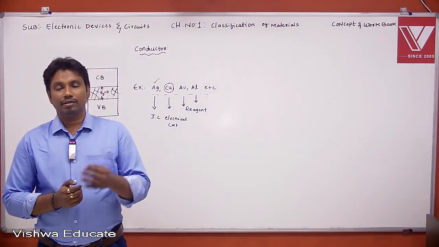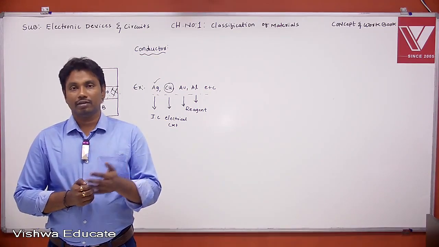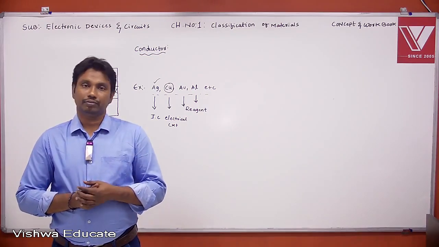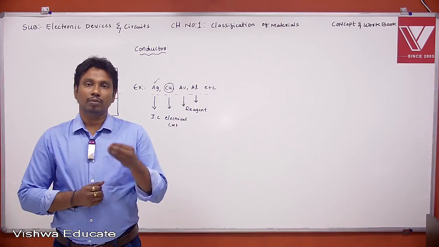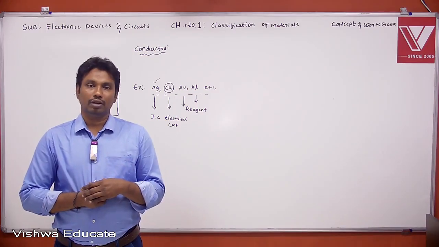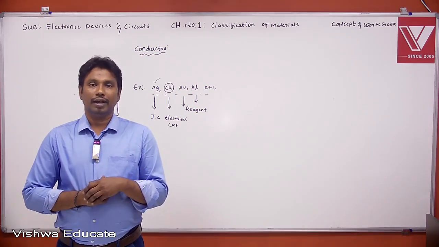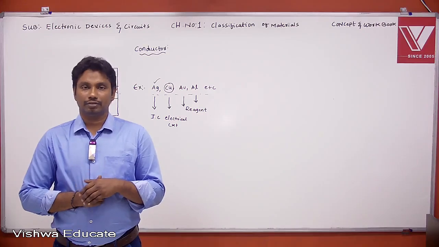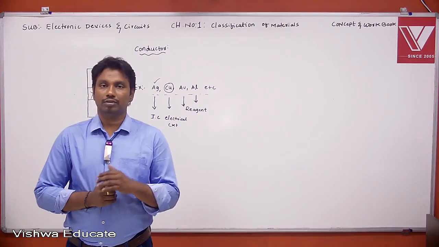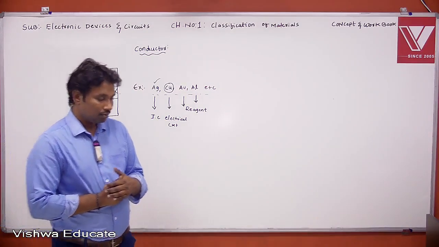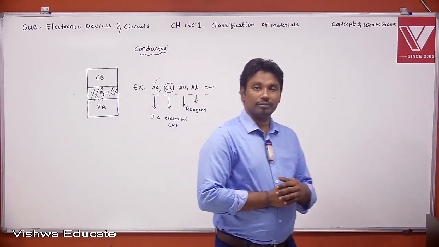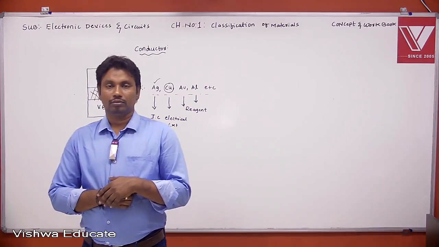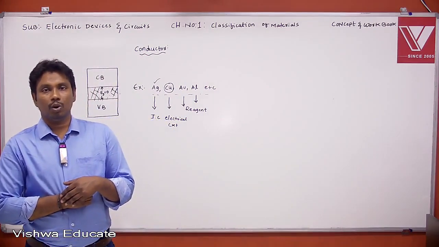In this, electrons are moving from valence band to conduction band without the need of external energy, because both conduction band and valence band are overlapped.